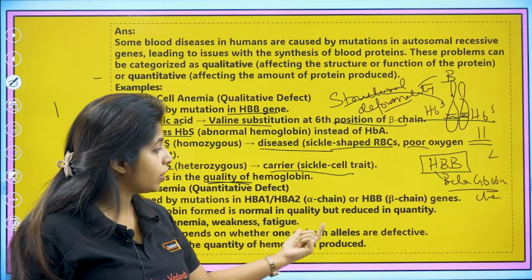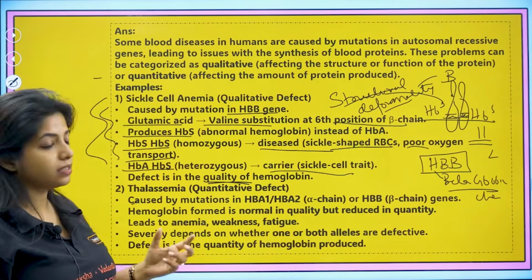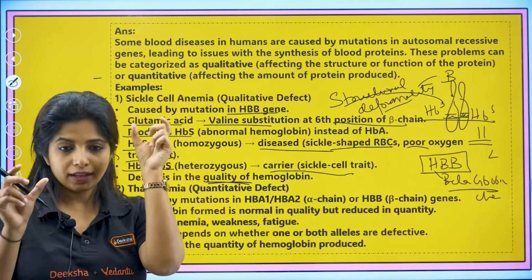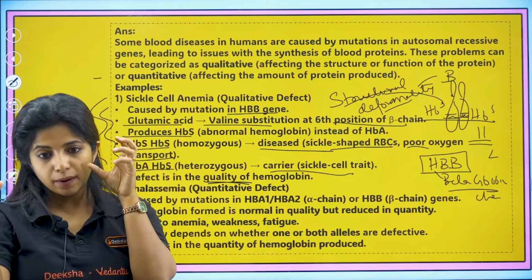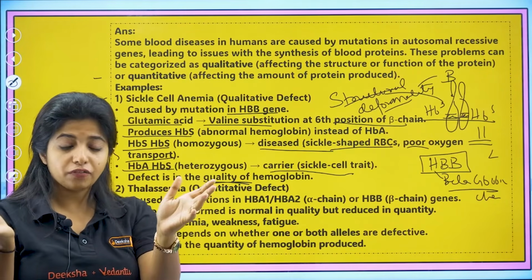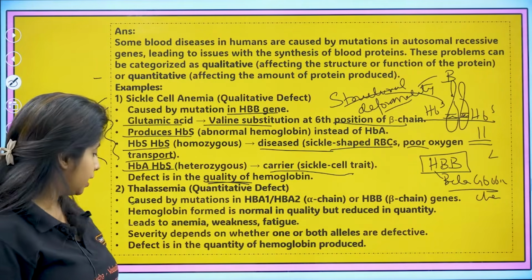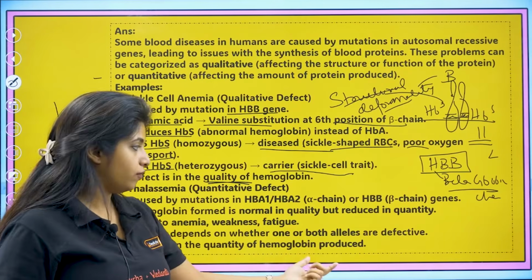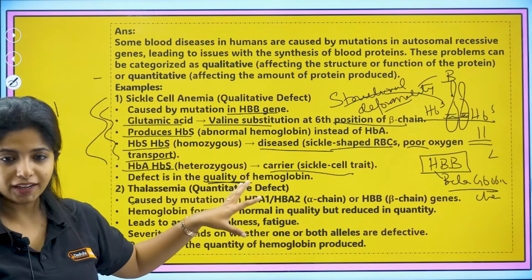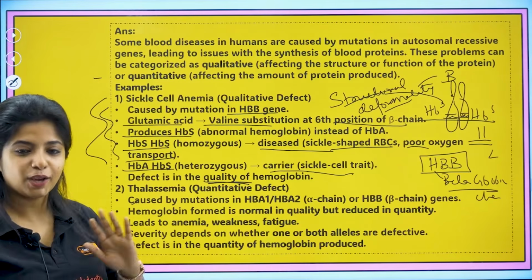Severity depends on whether one or both alleles of the defective genes are affected. I showed you there are 2 alleles for a gene. So either one can be affected or both can be affected. If both are affected, then it's not being produced at all. Get it? Defect is in the quantity of the hemoglobin produced, not the quality. So that is the example. I hope it's clear.